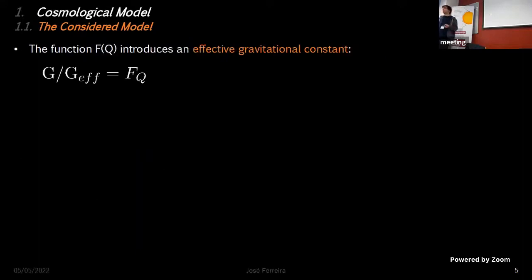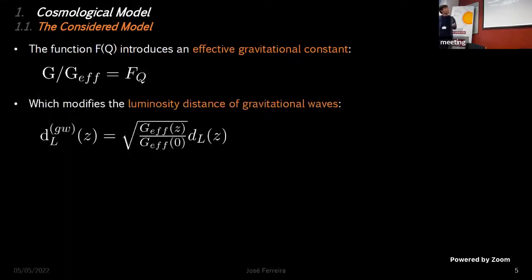So if the background is the same, what changes? By introducing a function f of Q in the action, we obtain what is known as an effective gravitational constant, which is given generically by the following form, where the index Q stands for a derivative with respect to Q, which is the non-metricity scalar introduced before. This in turn modifies the luminosity distance for gravitational waves with the following multiplicative term.